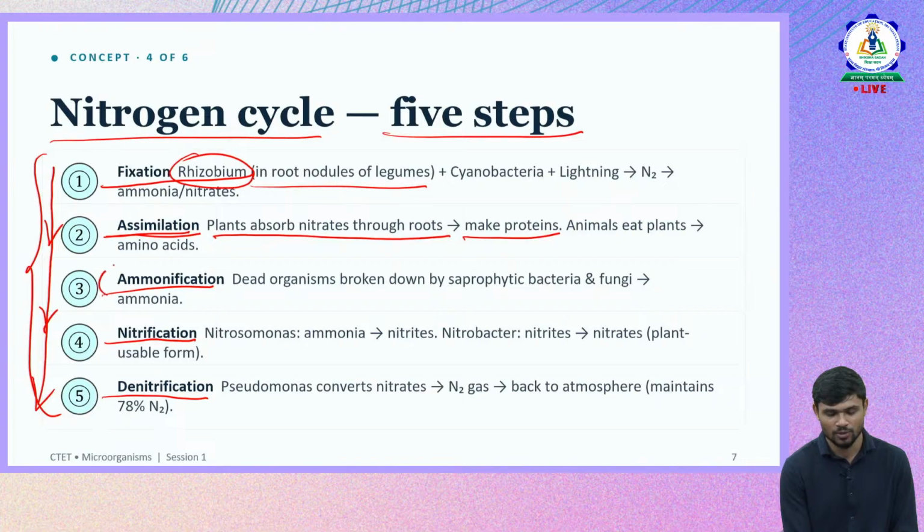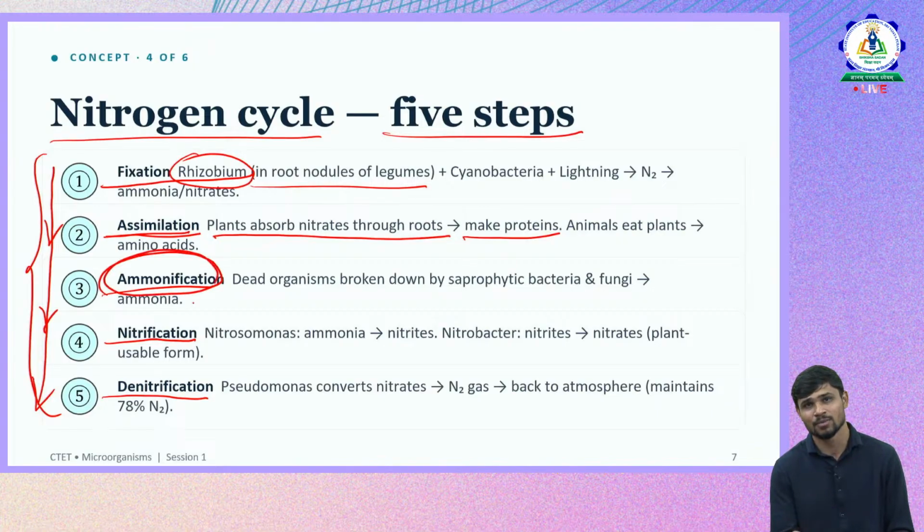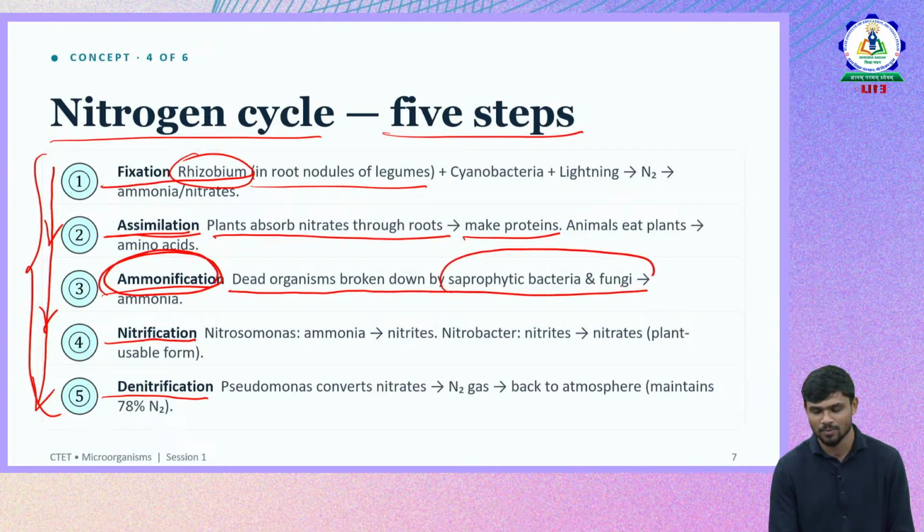Then ammonification. When these plants, or the animals which ate these plants, die and decompose, ammonification takes place with the help of saprophytic organisms, where the nitrogen from the dead bodies enters the soil.